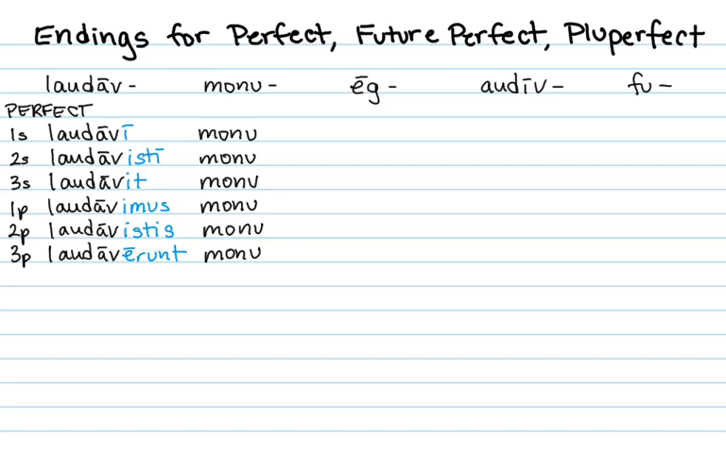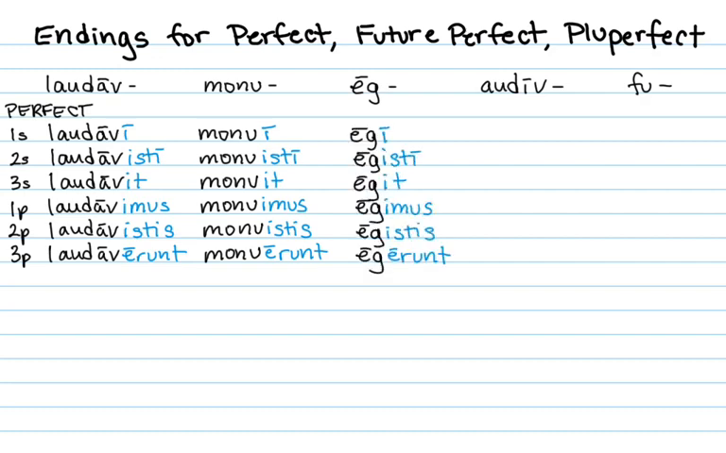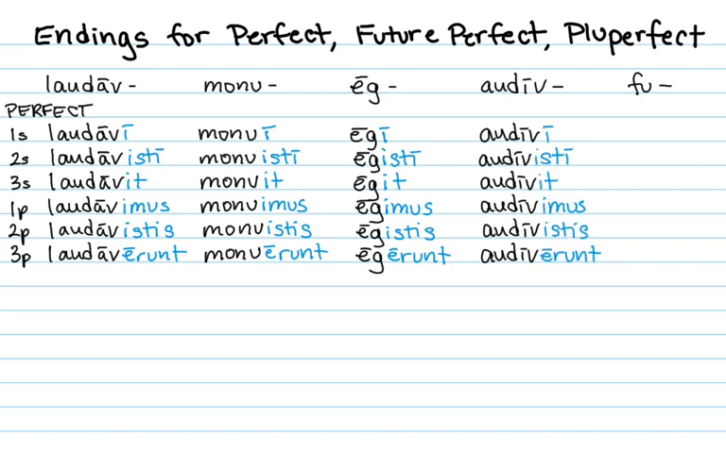So monu, monu, monu, monu. Add the perfect endings to get monui, monuisti, monuit, monuimus, monuistis, monuerunt. Same with eg, egi, egisti, etc. Audiv, audivi, audivisti, audivit. And fu, so I was, fui, fuisti, fuit, he was, fuimus, we were, fuistis, you were, fuerunt, they were.